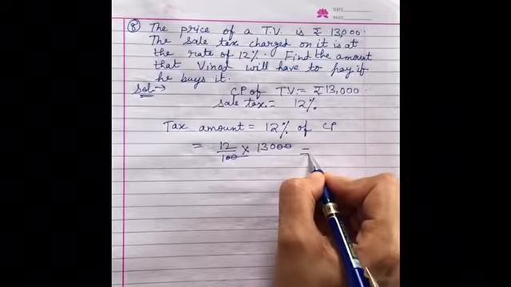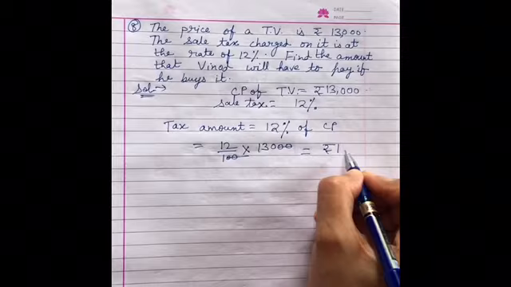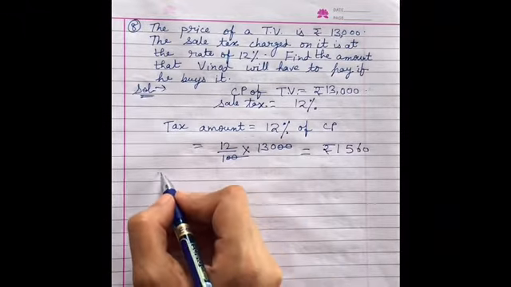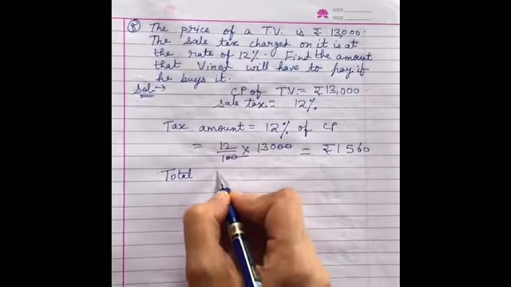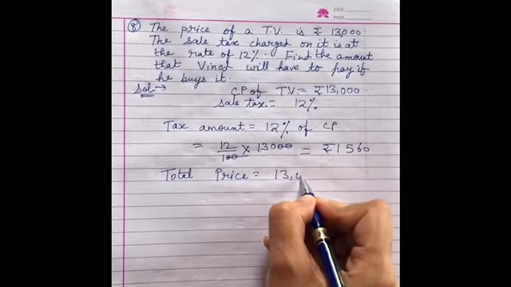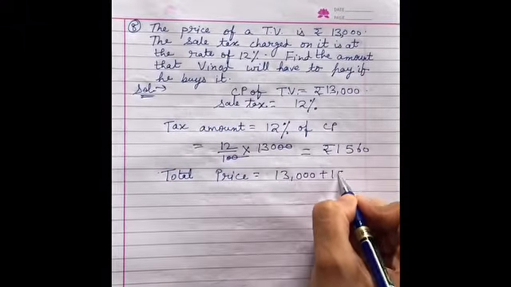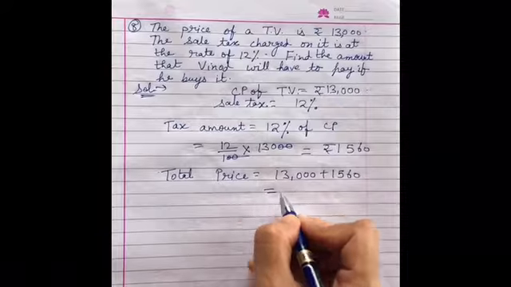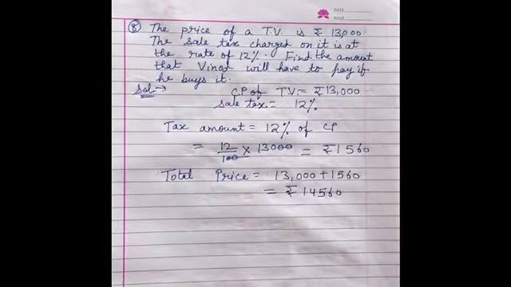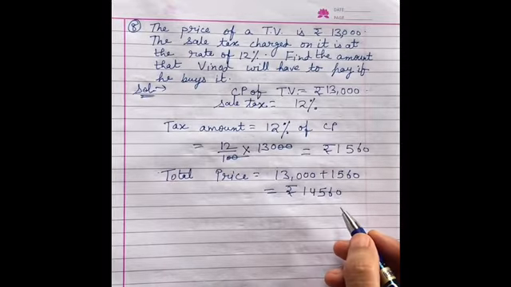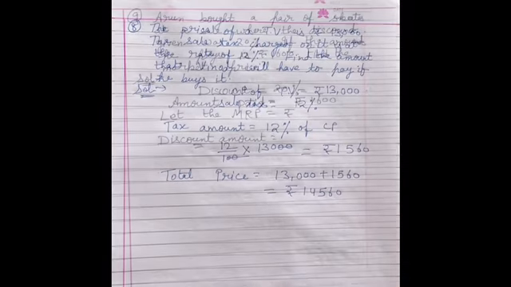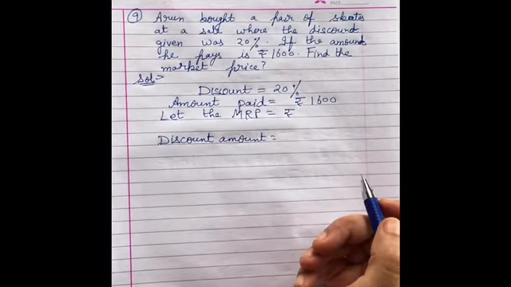So what will be your value? It will be rupees 1,560. Fine. So total price that he will have to pay will be 13,000 plus 1,560. दोनों को add करोगे, what you will get, 14,560 will be your final answer. This is the price that he will have to pay if he want to buy the TV. Fine. Okay, now the next question number 9.